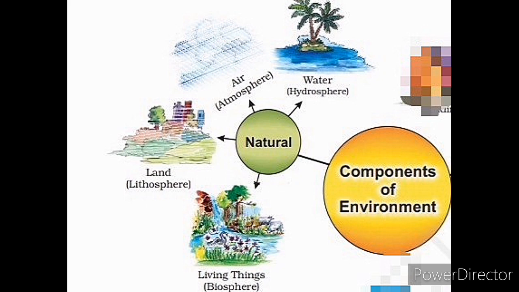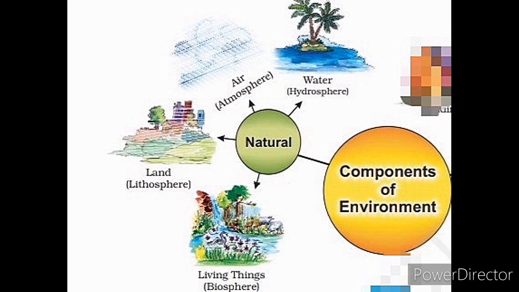Or we can also say the blanket of air which surrounds our earth is known as atmosphere. Third is hydrosphere. Hydro means water, so it is the sphere of water. All the water bodies of this planet come under hydrosphere.